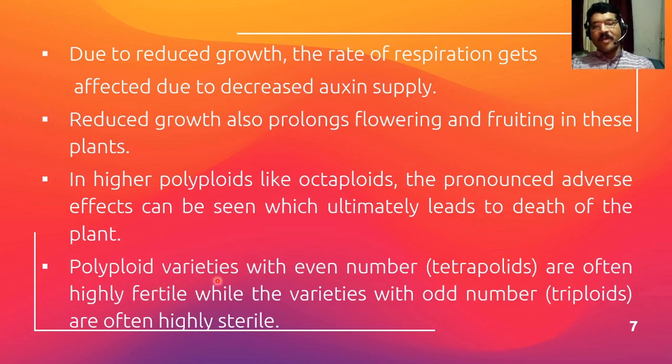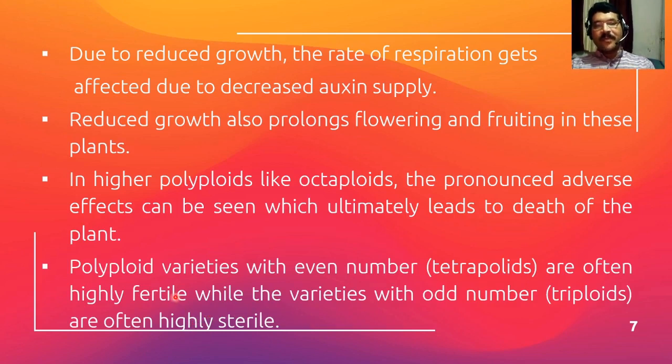Both are polyploid plants, but tetraploids are highly fertile, while triploids are highly sterile, because triploids have no matching chromosomes present for pairing, so no chromosome pairing takes place, and such plants remain sterile and cannot produce seeds.